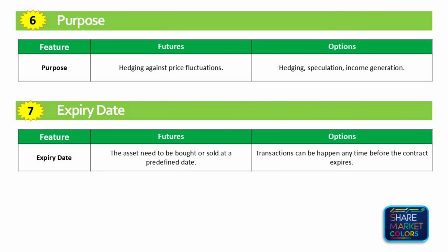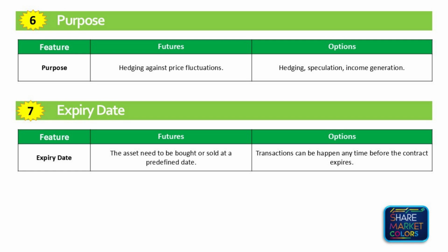Next difference is purpose. The future contract is commonly used for hedging against price fluctuations in commodities, currencies, and financial instruments, as well as for speculation. Option contracts are used for hedging, speculation, and generating income, that is, strategies like selling covered calls.